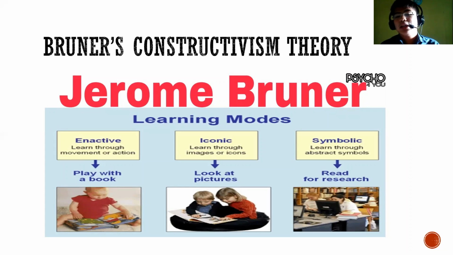The second one is iconic, where learners learn through images or icons, for example when a child looks at a picture. And the last is symbolic, where learners learn through abstract symbols, for example when a child is reading or researching for school projects, such as research, examination papers, etc.